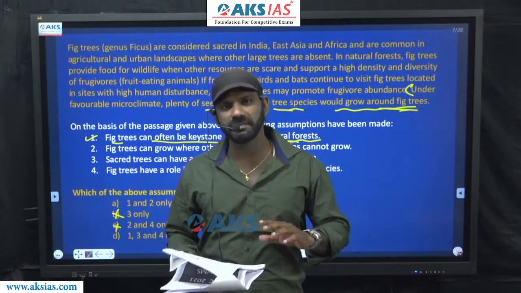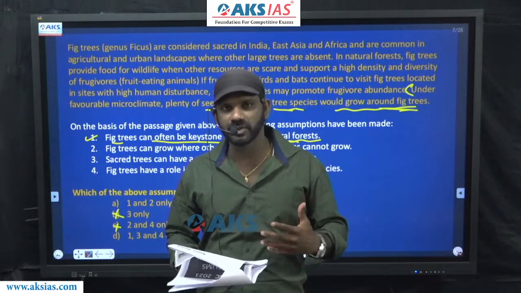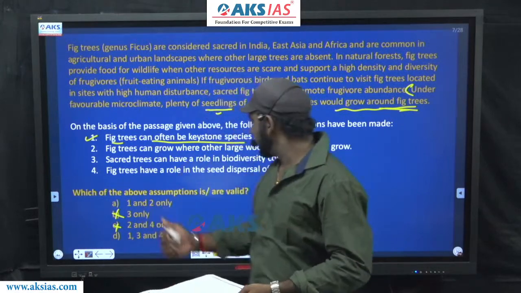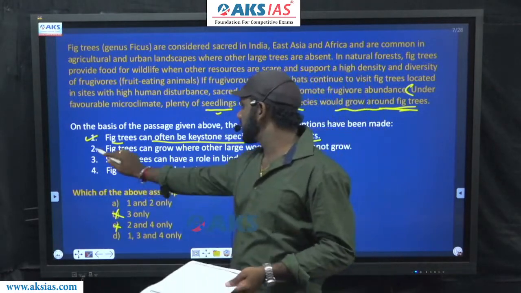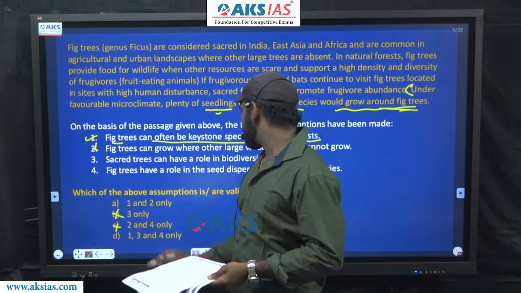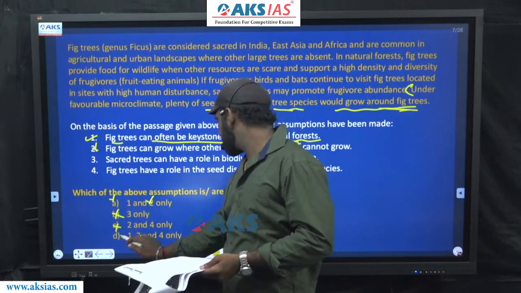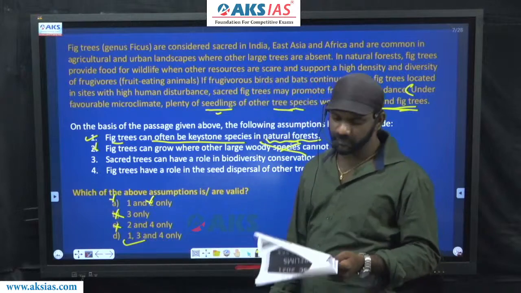Our assumption must be based on the content of the paragraph. We have to assume based on the details given in the paragraph. This is in no way based on the details given in the paragraph. 2 is eliminated. Based on that, A is also gone. The answer must be option D, 1, 3 and 4 only.